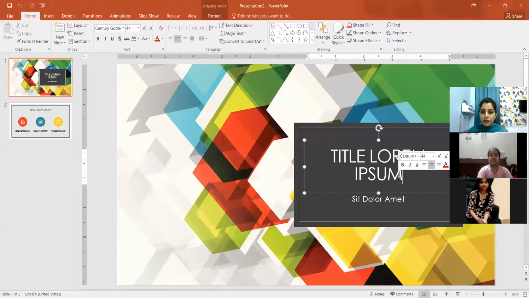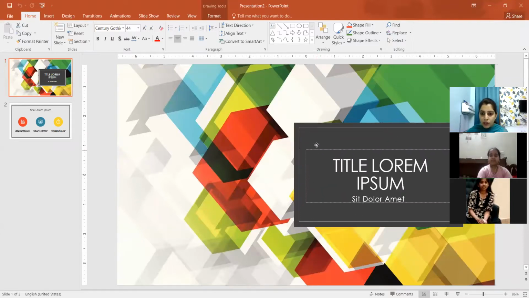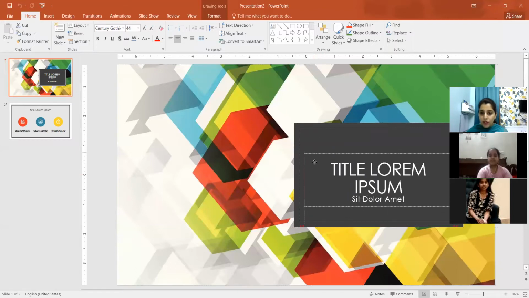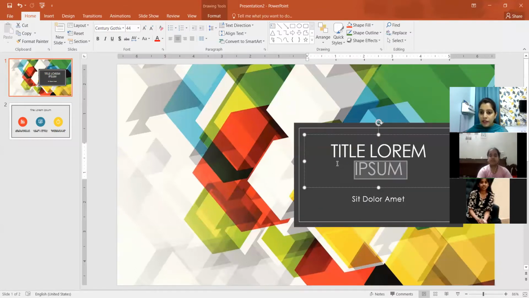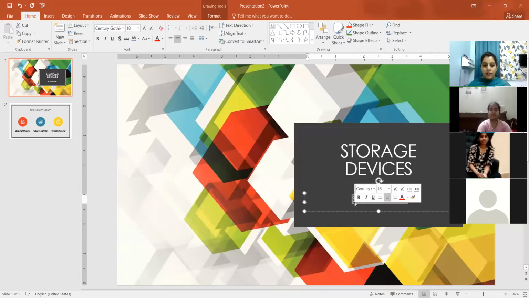Now this is the placeholder. A placeholder is the text box in which you can enter the text. The text is appearing here, right? See, I can move my placeholder wherever I want. So I'm moving it. You can edit the text inside it. For example, if I'm writing, let it be, we are making the presentation on storage devices. Storage devices, class 5th. Clear?